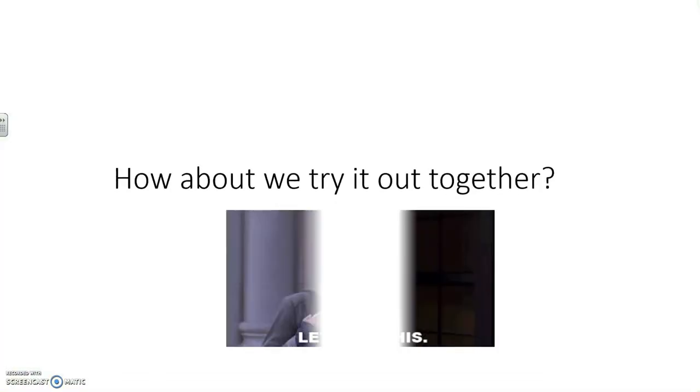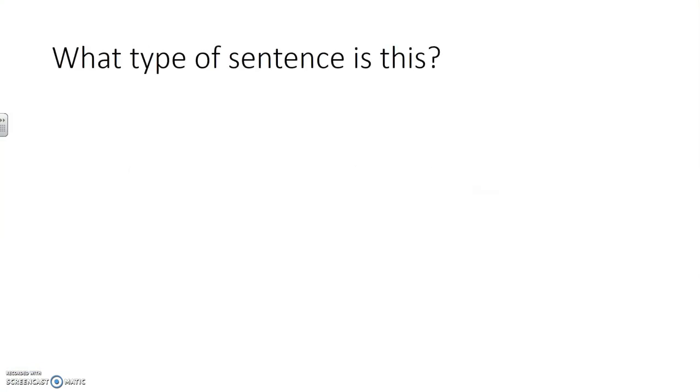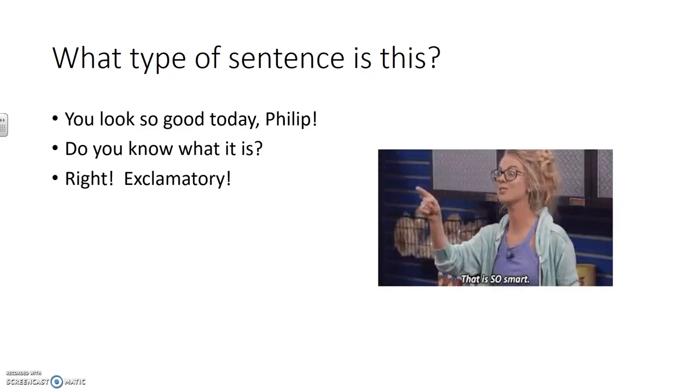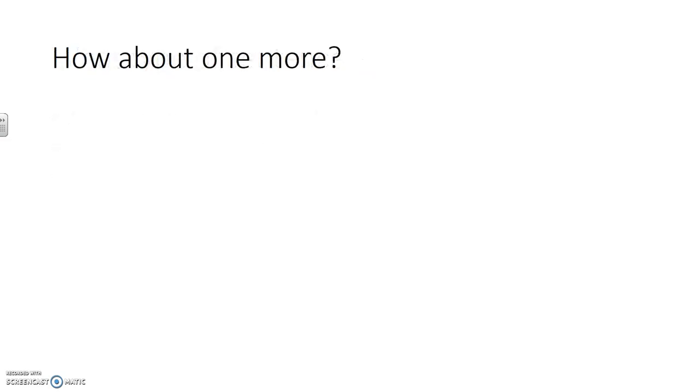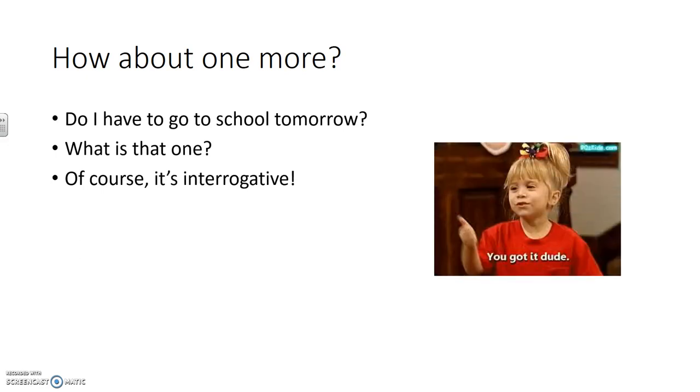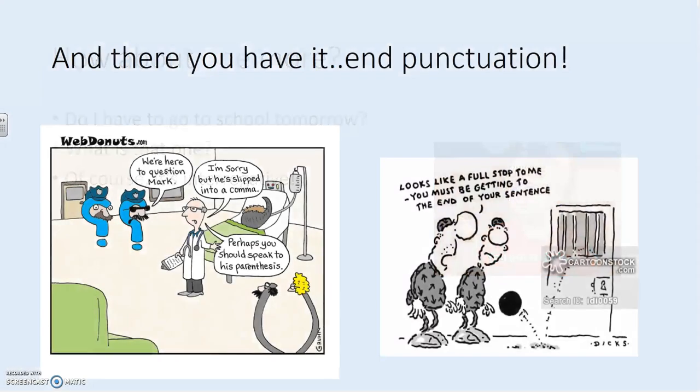Alright, how about we try it together? What type of sentence is this? You look so good today, Philip! Alright, it's exclamatory. There we have that exclamation point, exclamatory, easy. Okay, next, how about one more? Do I have to go to school tomorrow? What is that one? You got it, it's interrogative. So easy. This should be a piece of cake from now on.